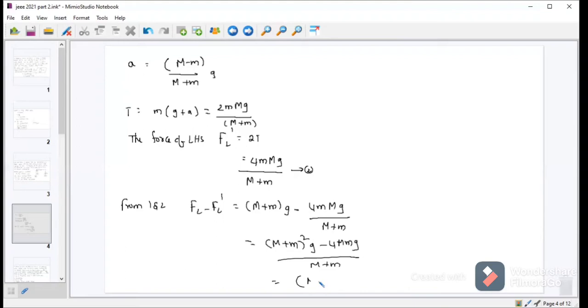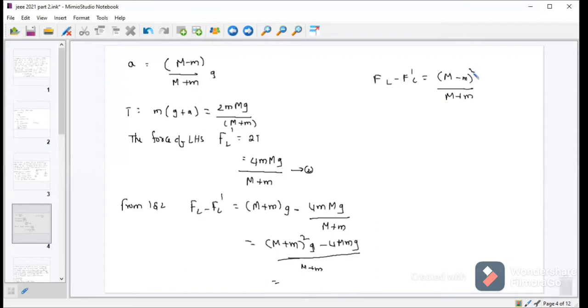So I can write (M minus m) whole square, or I will write here FL minus F dash L equal to (M minus m) whole square by (M plus m).